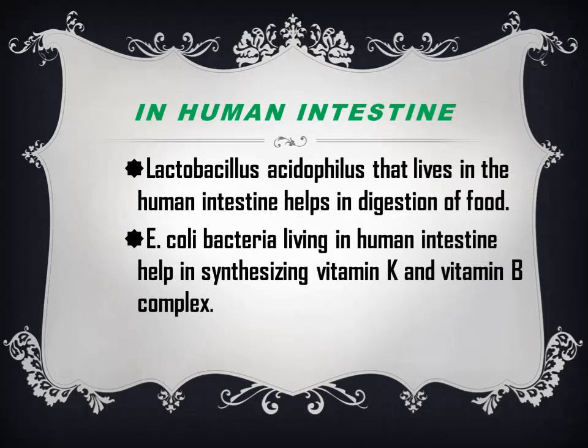Then in the human intestine, there are two types of bacteria that live inside. One is Lactobacillus and another one is E. coli. Lactobacillus helps in the digestion of food. E. coli also lives in our intestine, and they take our food as their food, and they prepare vitamin K and vitamin B complex for us.